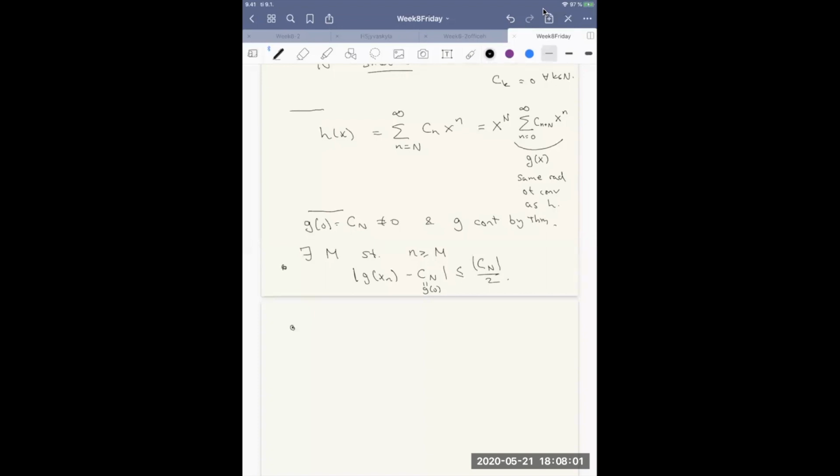So we have that. But what does this mean? This means that the absolute value of g(x_n) is bigger than or equal to the absolute value of c_N minus the distance between these two.